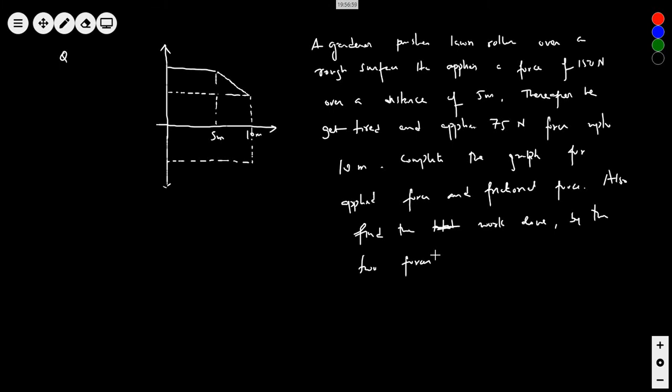Hint: you have to find the area under the graph. Okay, this is 150 Newton. This is 150 Newton. This is 75 Newton. This is minus 75 Newton. Why minus 75? Think about it.